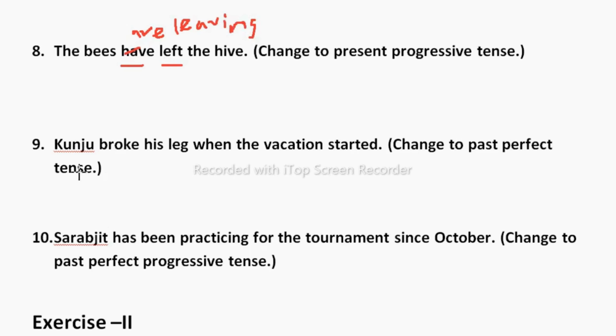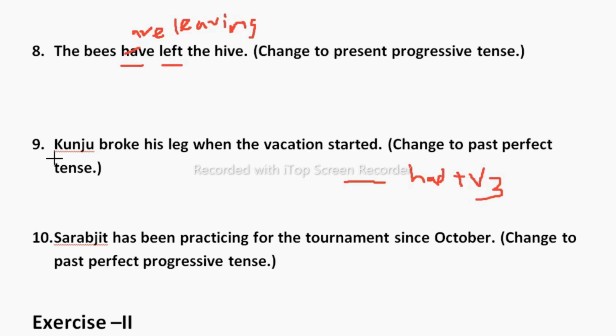Now next, Kunju broke his leg when the vacation started. So this is again past tense. We need to change to past perfect tense. So what is the structure of past perfect? Had plus subject. Anyhow we need to write after subject had plus V3. Then object, whatever remaining object is there.